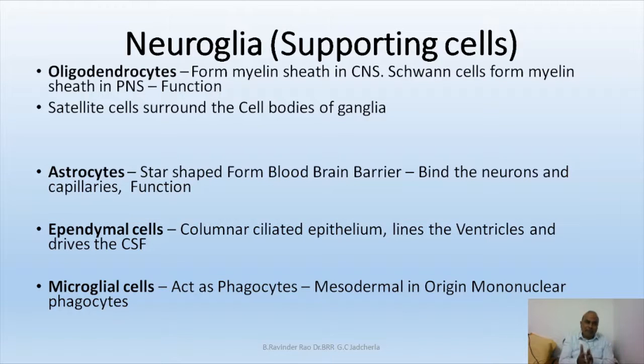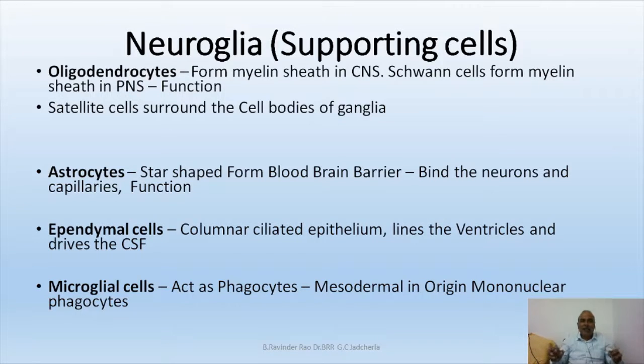So between the blood and brain there is a barrier, astrocytes form the barrier, and cerebrospinal fluid is always moving with the help of another supporting cell called ependymal cells. So far we have seen oligodendrocytes, astrocytes, and ependymal cells. And the fourth variety of neuroglial cells is very, very interesting, because these are the only cells that are not derived from ectoderm.